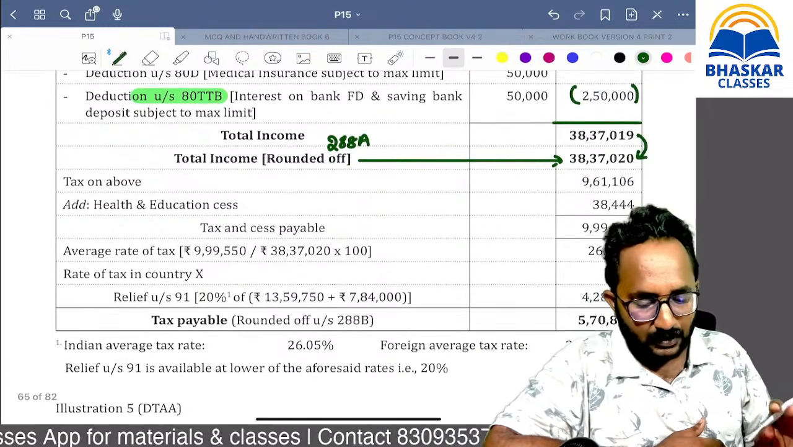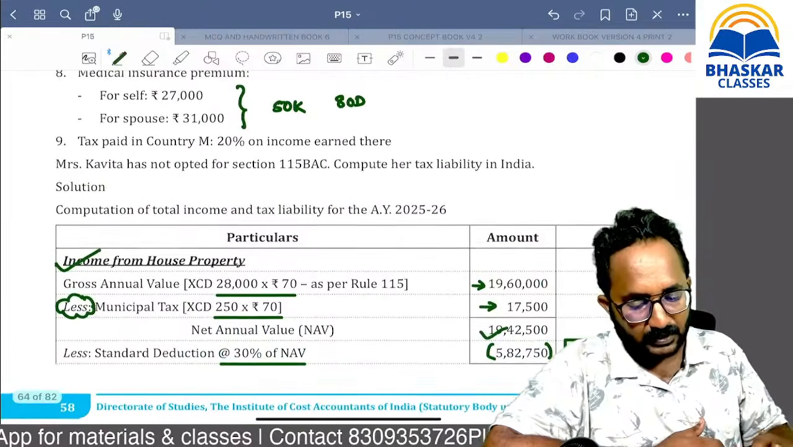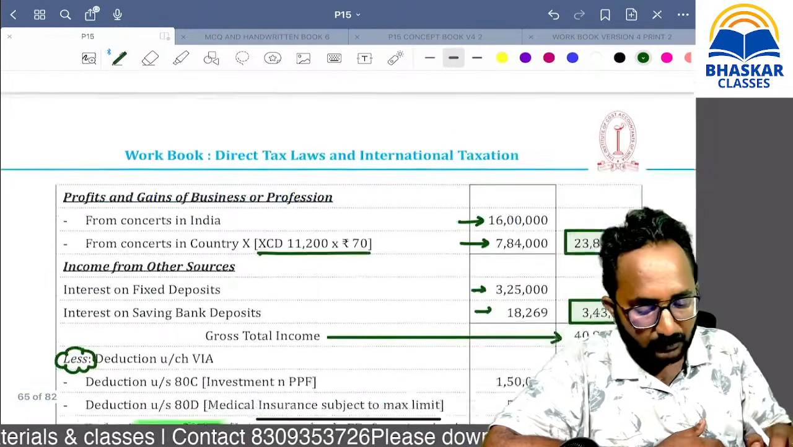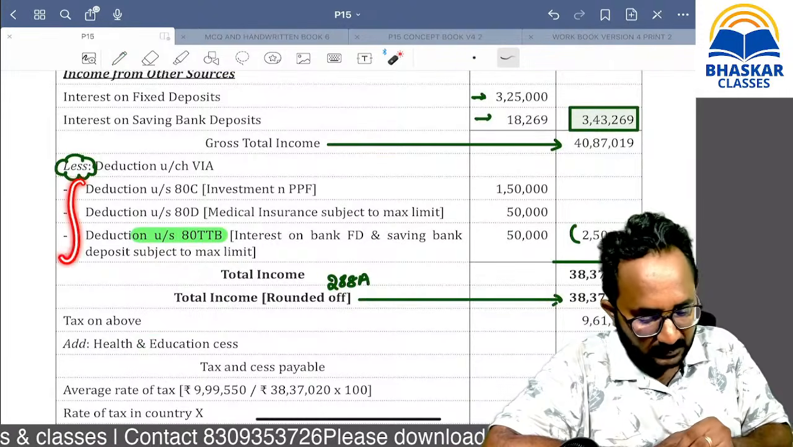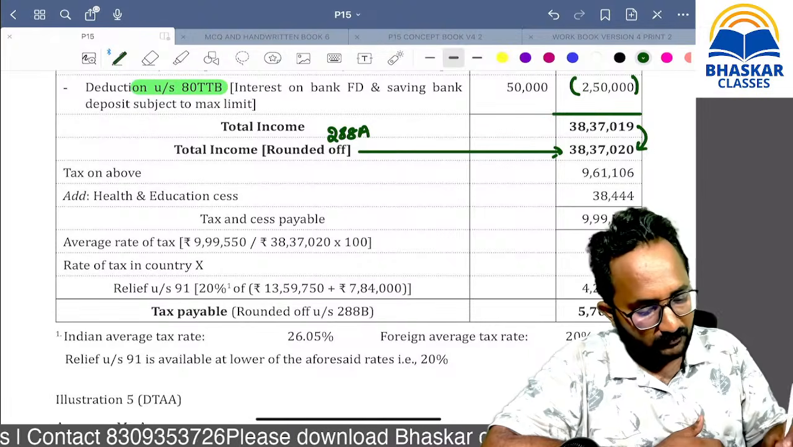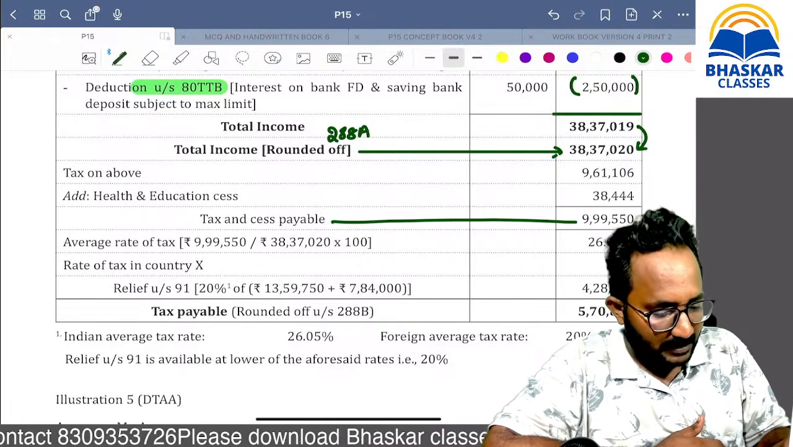After that you can calculate the tax here. SSE is not following the 115BAC, which means he is following the normal regime only. That's why we have taken these Chapter 6A deductions also. So you can calculate the tax payable in your free time. You will get this amount as the tax payable.